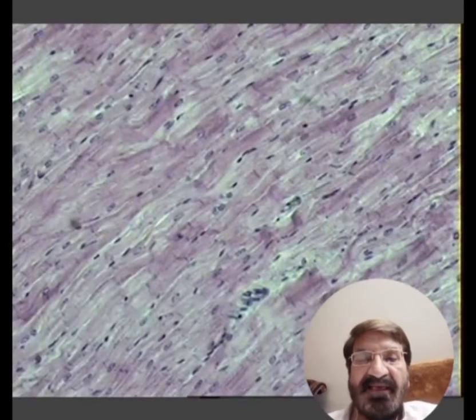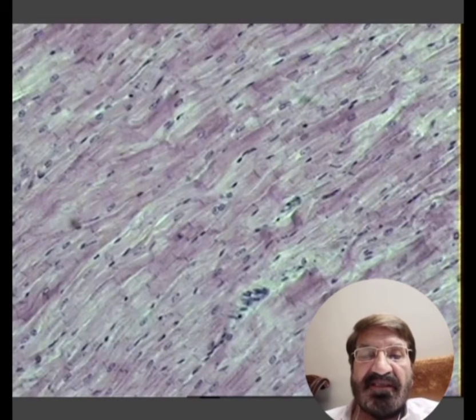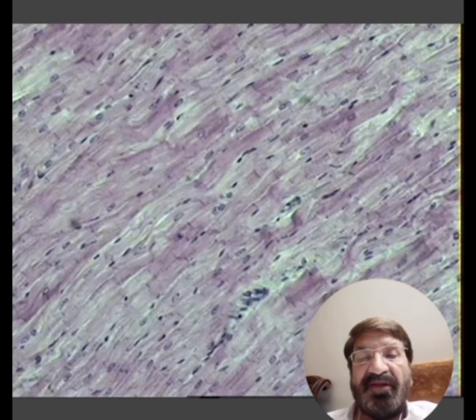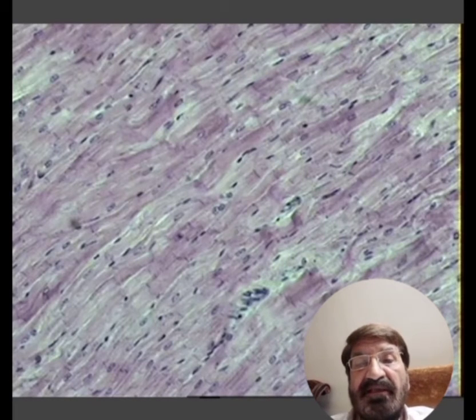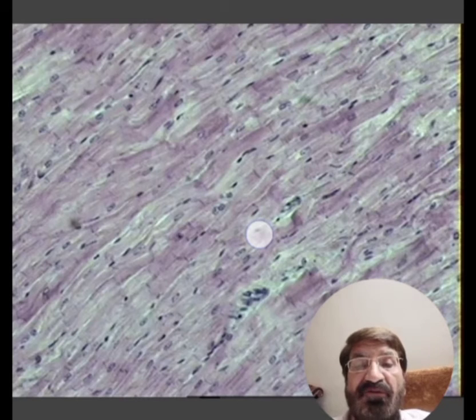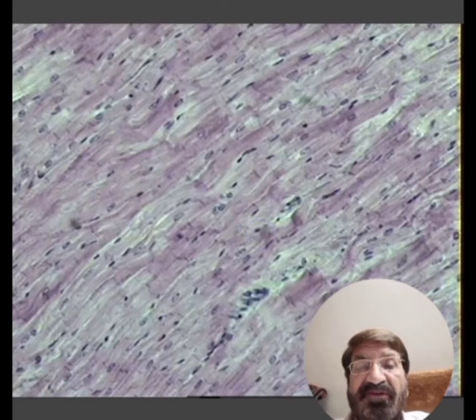Next, in this slide you can see the cardiac muscles. Cardiac muscles are also cylindrical and striated like skeletal muscle, but these are small cylindrical cells, about 15 microns in diameter and 100 microns in length. The very important thing in the cardiac muscle is the presence of an intercalated disc.